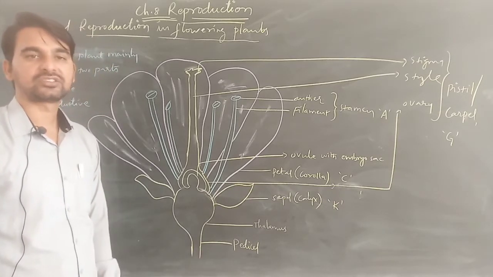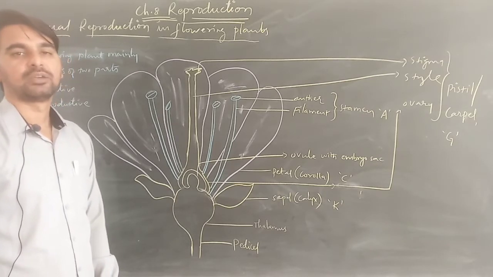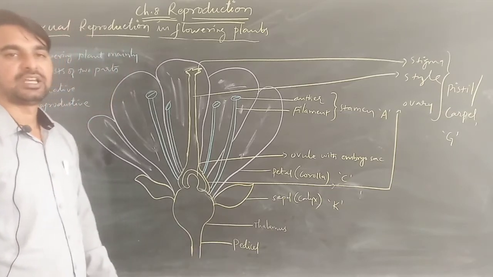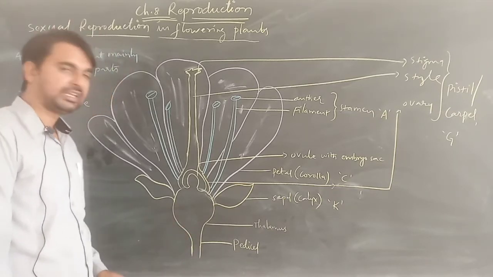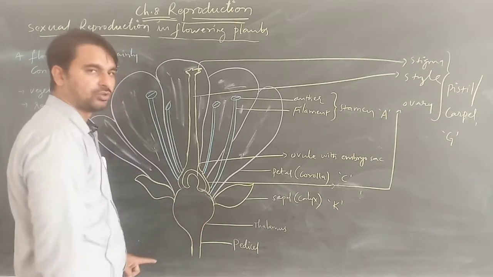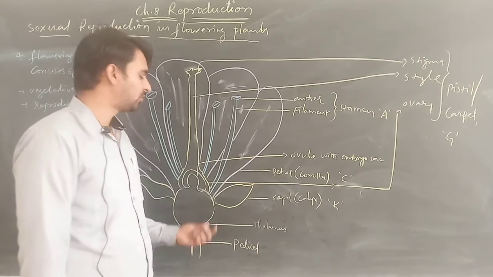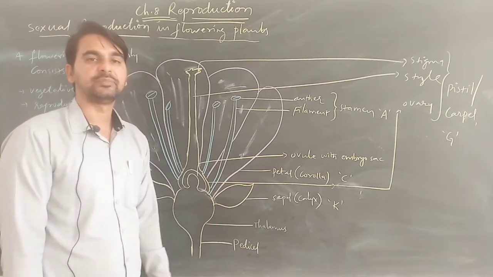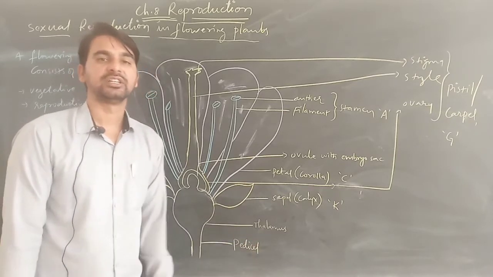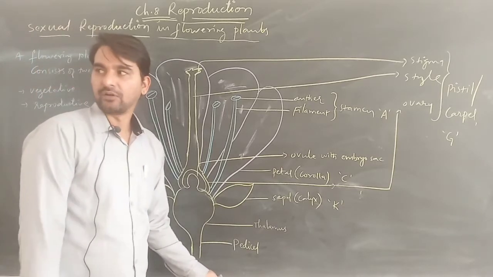Near the pedicel we can see a swollen or bulging part known as thalamus. It is the receptacle on which all the various reproductive parts are present.